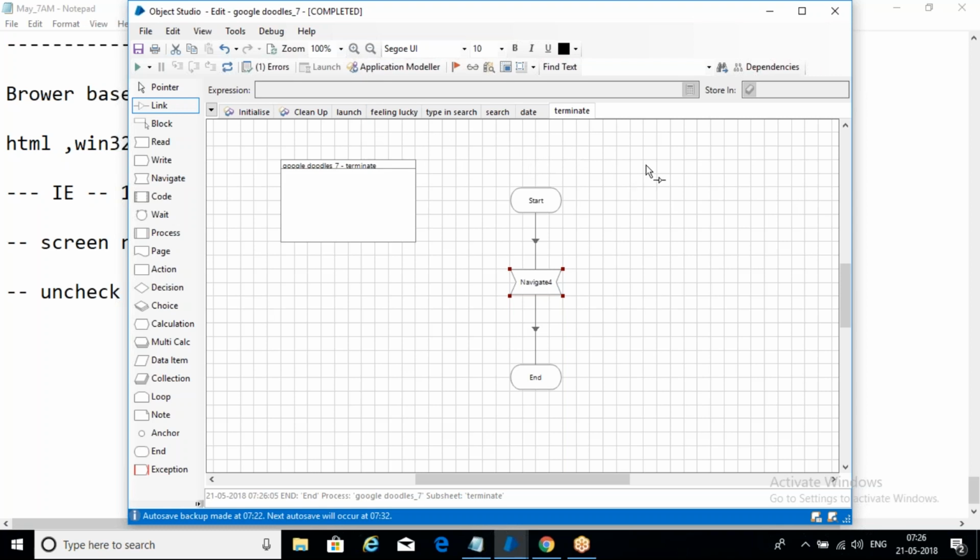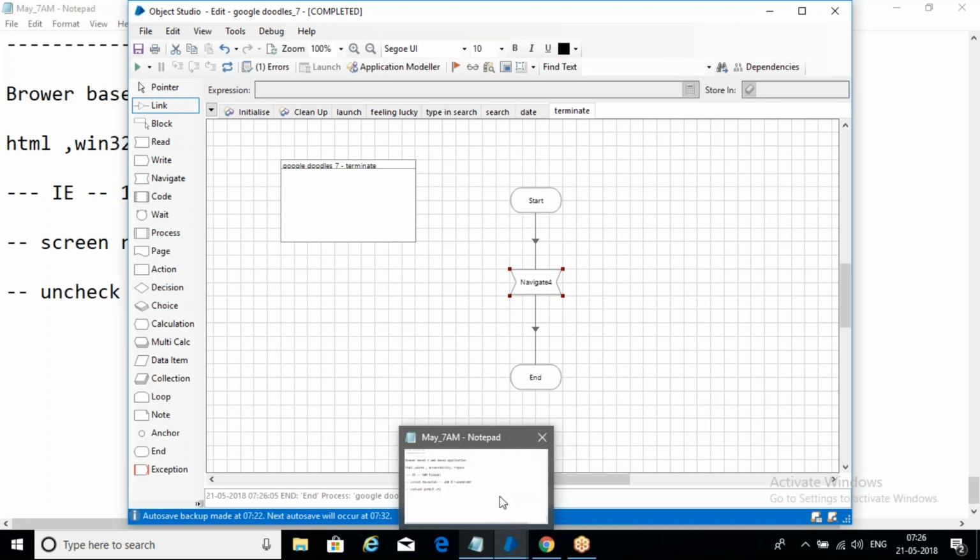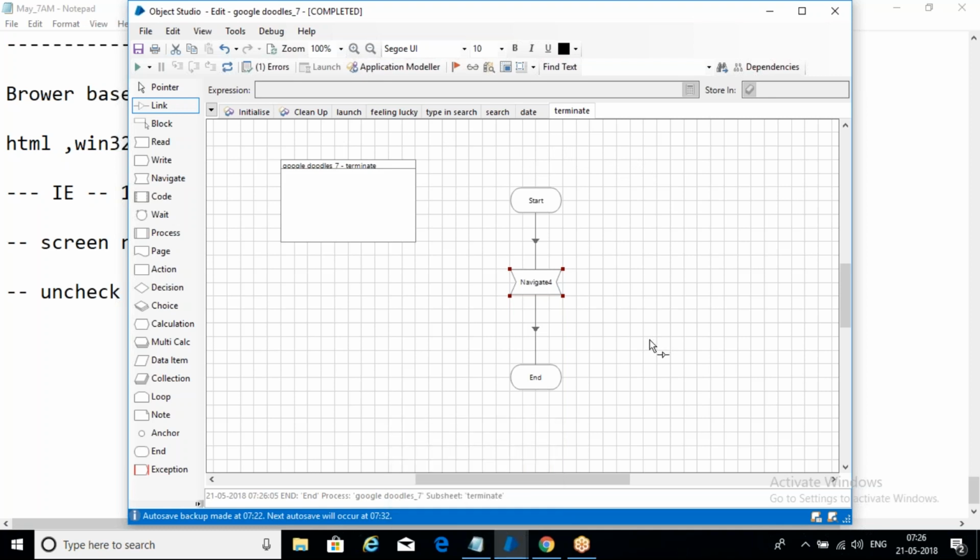Once we have created all the actions, what we have to do is publish. We need to publish all the actions, right? Okay, so we'll publish, and then we will see how to use that in a process view. Just a minute.